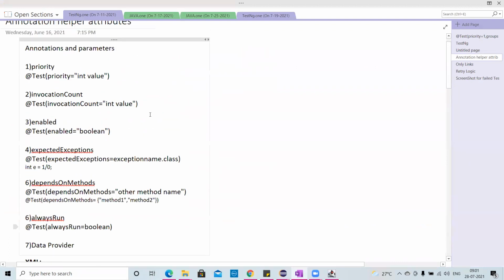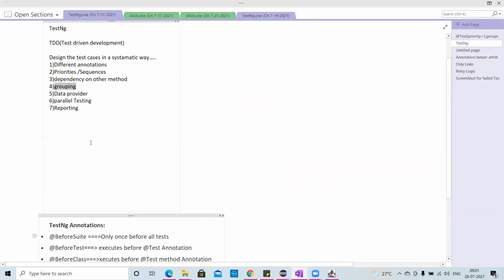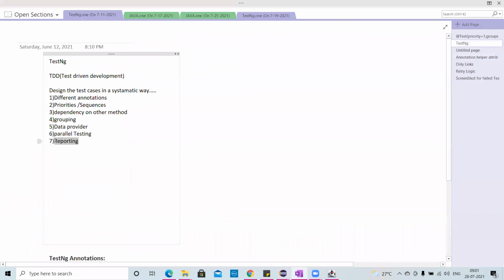In this video, we'll learn about what reporting is. One more important feature of TestNG is reporting. So far we saw all the concepts: the different annotations, priorities, dependency, grouping, data provider, and parallel testing. This very important feature is reporting.